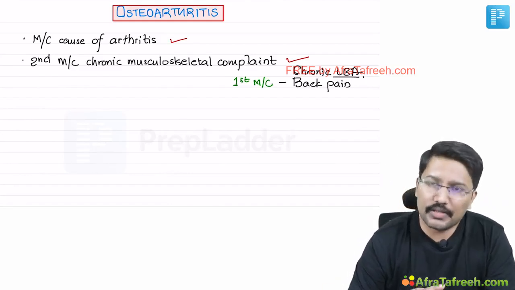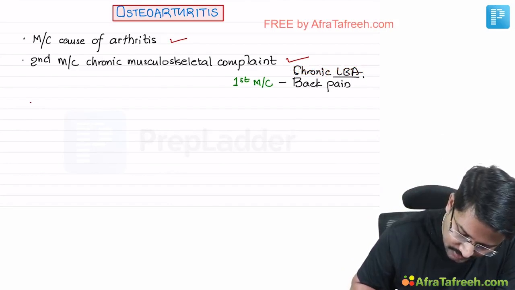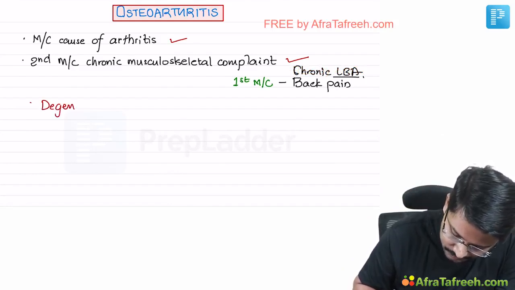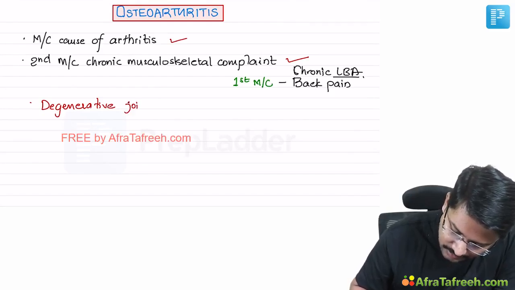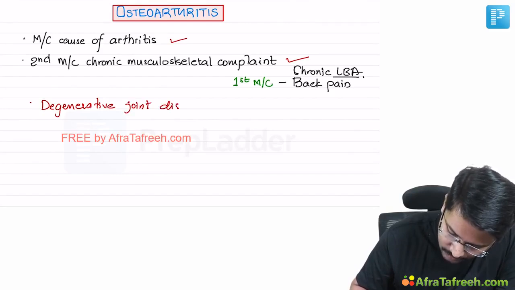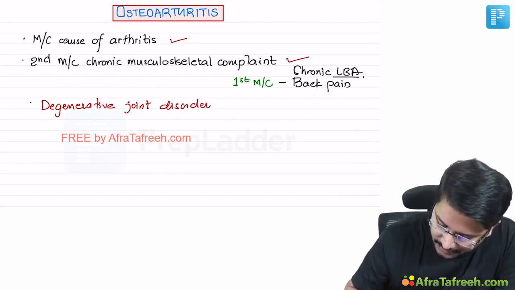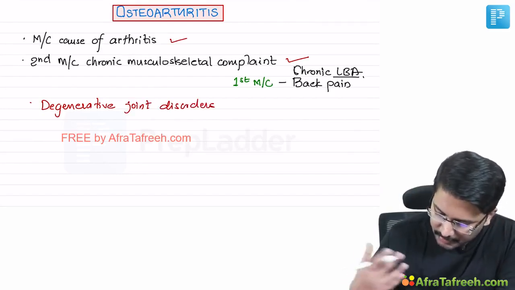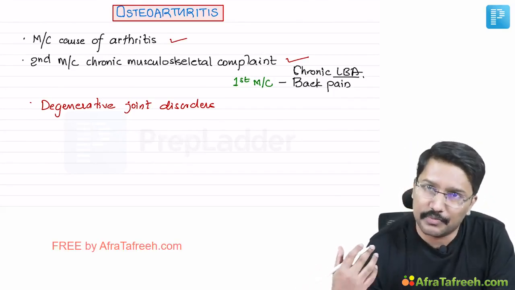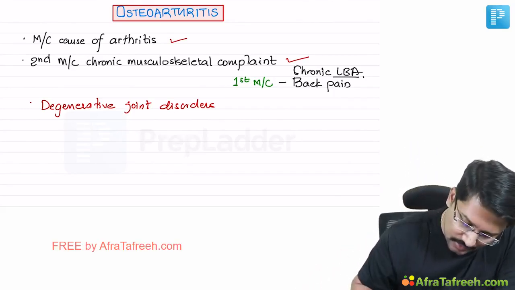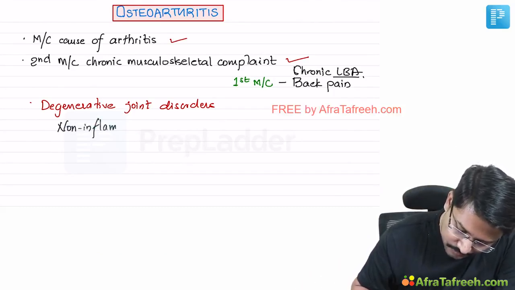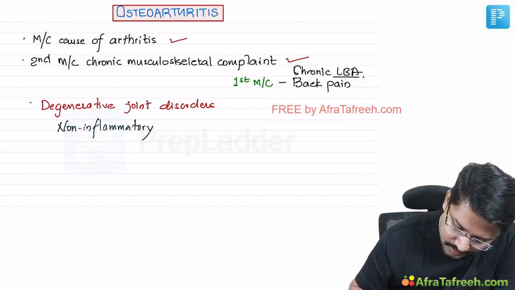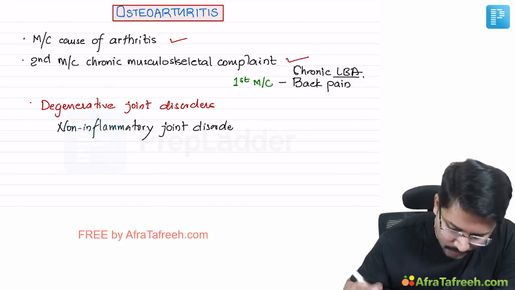Okay. Now, what is osteoarthritis? Osteoarthritis is basically a degenerative joint disorder. That also means that this is a non-inflammatory joint disorder, right? So all the characteristic distinguishing factors that we were discussing between inflammatory versus non-inflammatory joint disorders, well, those points hold good here. So this is a non-inflammatory joint disorder, right? Okay.